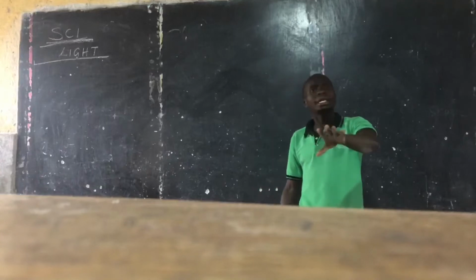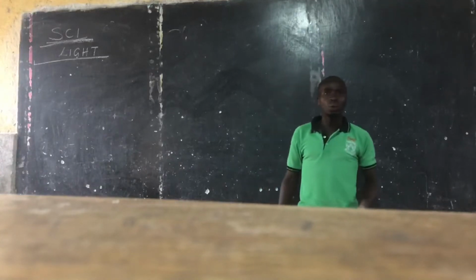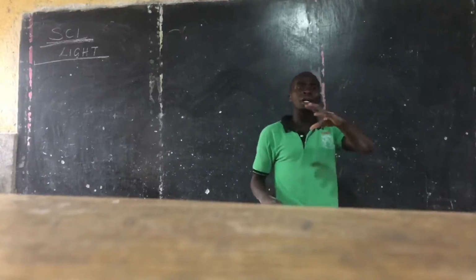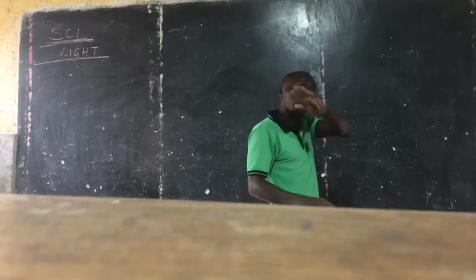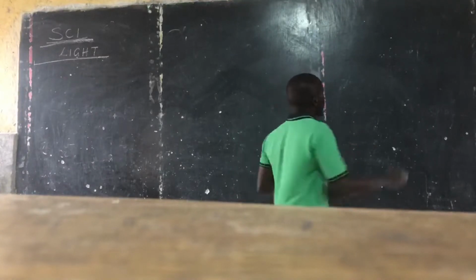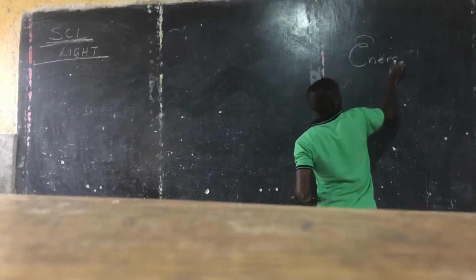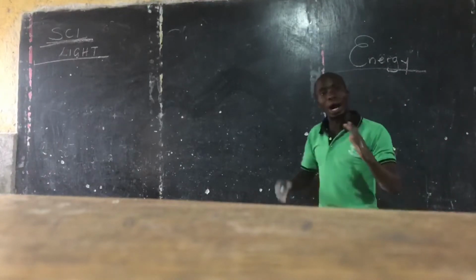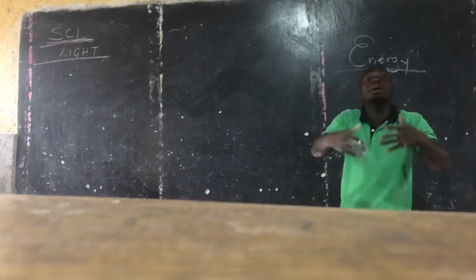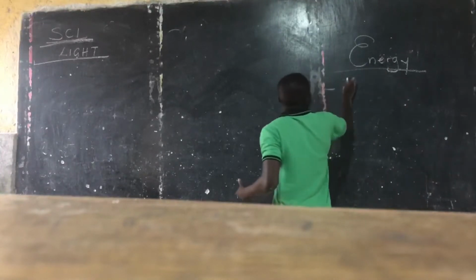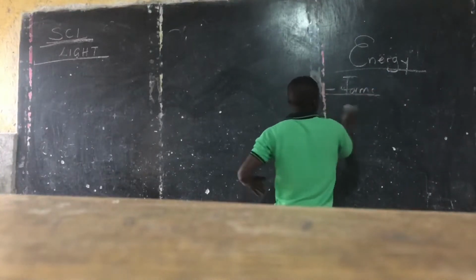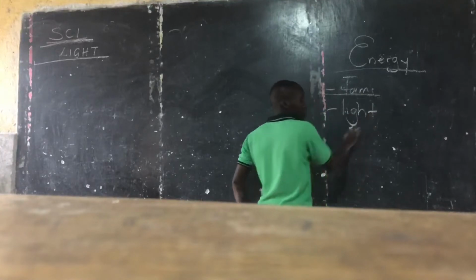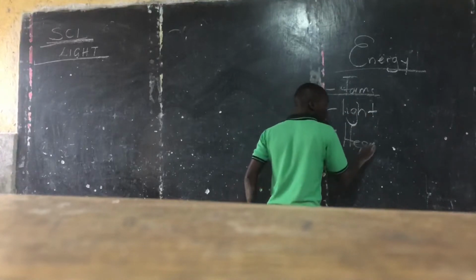What is light? Light is a form of energy. We discussed energy in primary 5, even primary 3. But what is energy? We all know that energy is the ability to do work. So, the forms of energy: we have light as a form of energy, we have heat as a form of energy.